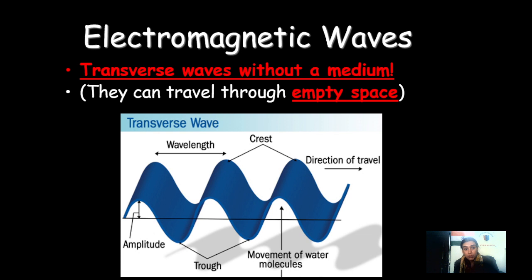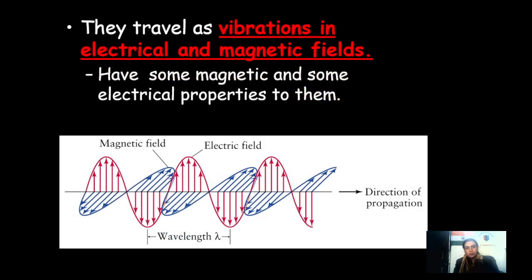Now, as it is shown, these are transverse waves. Without a medium, an electromagnetic wave does not need a medium to travel. They can propagate in vacuum, and their propagation speed is equal to the speed of light. And the basics of waves consist of amplitude, wavelength, frequency, crest, trough, that we all know.